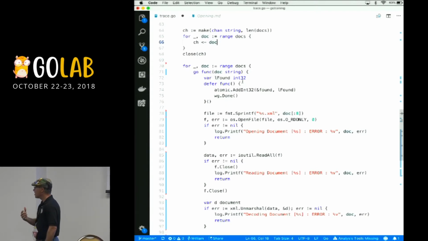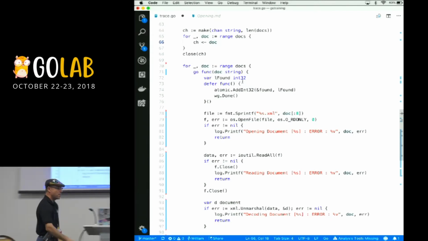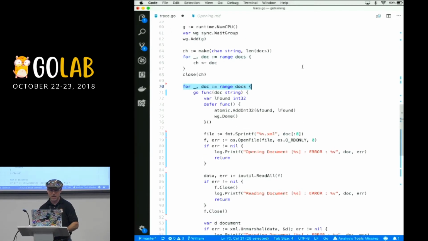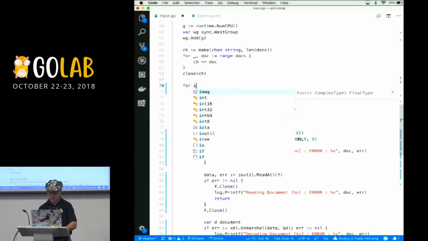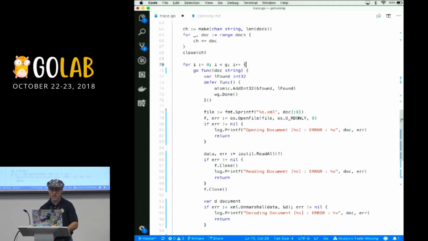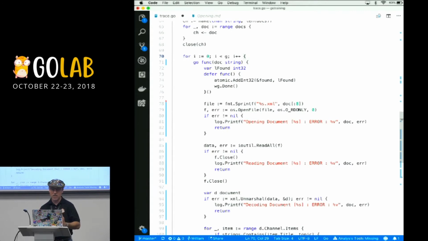And so we take a channel of a well-defined size, we fill it up with a well-defined amount of work, and we close it, because that way when all of the data is flushed out of this channel, we can then signal to shut this program down. Which now means that this for loop here has to be based on the number of goroutines. So we could just say, go from i equals 0, i less than g, i plus plus. And we now are only going to have the 8 goroutines here.